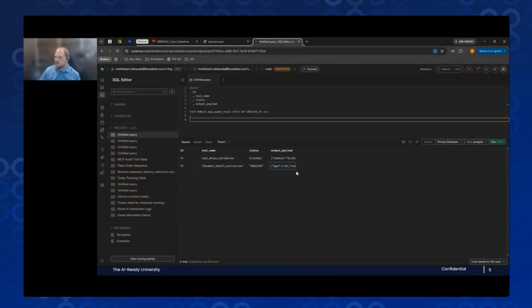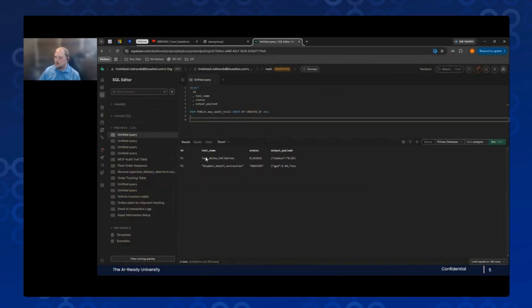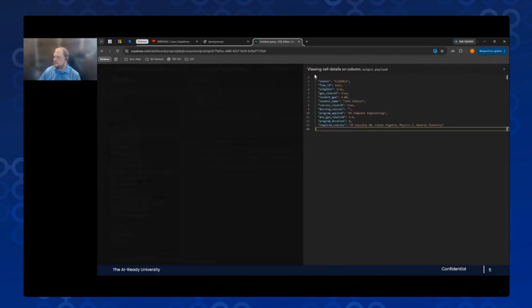And so we know exactly what the PDF parser got out of the PDF and what it spat back out to the agent. And then the tool rules validation is the tool that was comparing the student's data against prerequisites, and this is what it gave back to the agent: the required courses, the minimum GPA, the actual student's GPA, who he is, all that good stuff.